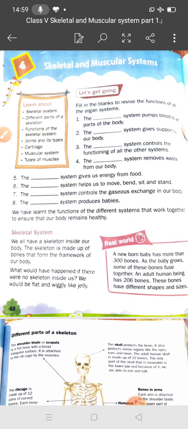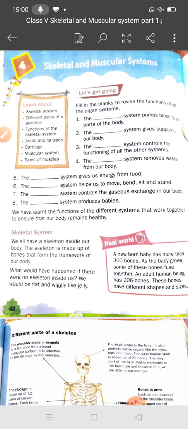Next student, the system gives support to our body. Yes student, skeletal system. Skeletal system gives support to our body. Okay student, the system controls the functioning of all other systems. Which system controls the functioning of all the other systems? Yes student, nervous system. Nervous system controls the functioning of all other systems.